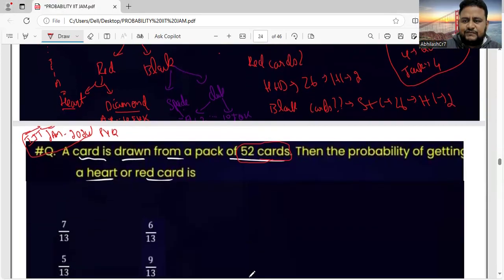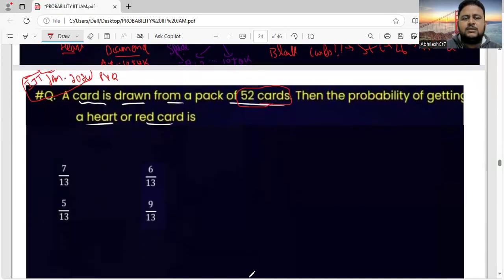So there are a total of 52 cards. They're telling us a card is drawn from a pack of 52 cards. That means the sample space, the total number of outcomes, or cardinality of S. Here, N of S will be 52.